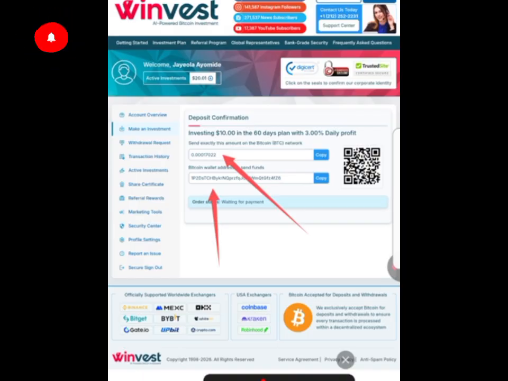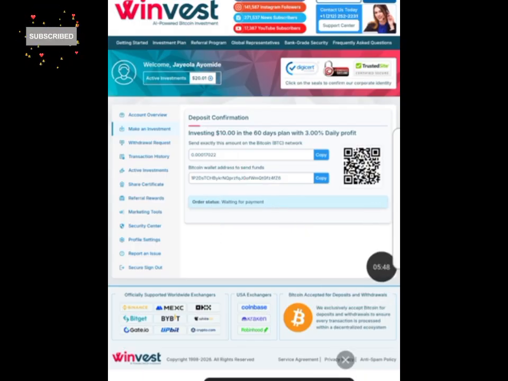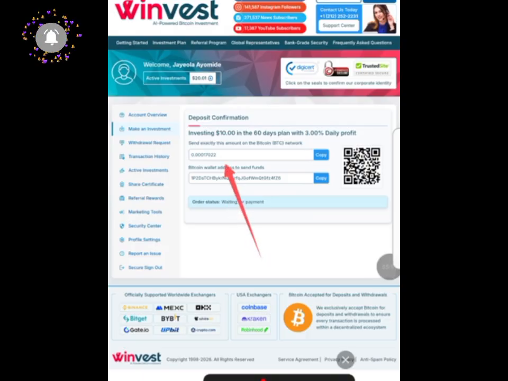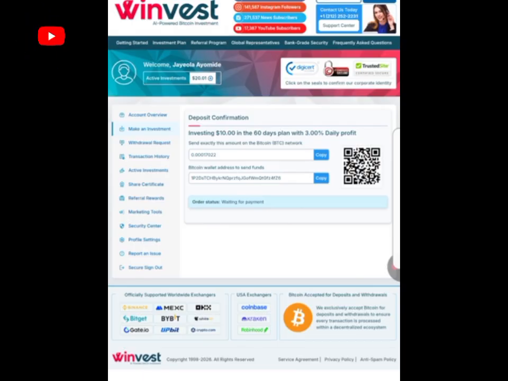You send me this amount and the wallet address. Just click on the copy in front of it, or better still, screenshot and also copy and send, so that I know you're copying the right address and the right amount. You understand? That's if you want to send to me.